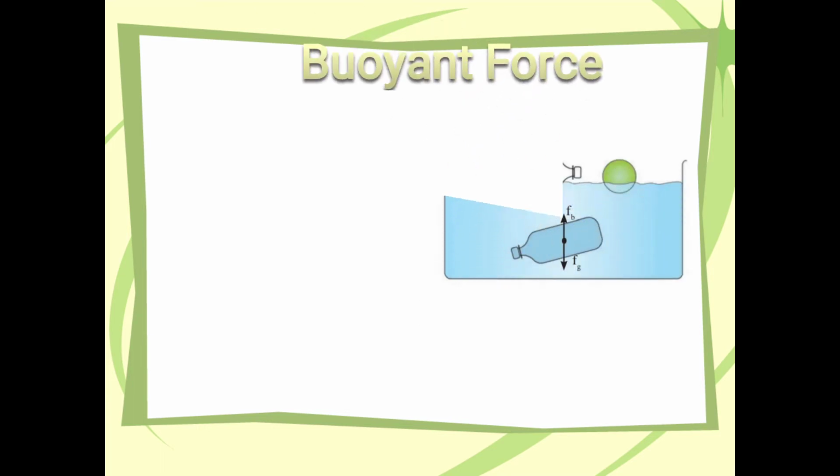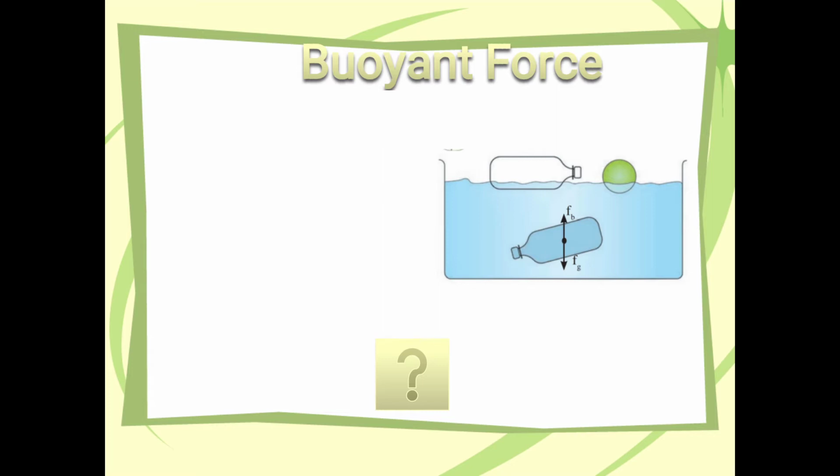Next, we are going to see the concept buoyant force. Look at the picture. First, we have to take a plastic bottle and fix the lid tightly. Now, place it in water and see. It will float on water. Try and push it into the water. Even when pushed, it continues to float.